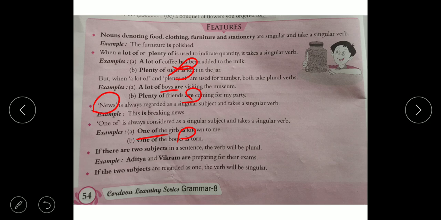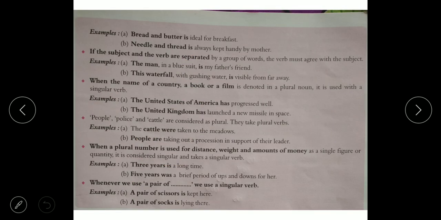If there are two subjects in a sentence, the verb will be plural. Two subjects, Aditya and Vikram, so the verb is plural. If the two subjects are regarded as one, the verb will be singular. Like bread and butter is ideal for breakfast. We use is here because the two subjects are regarded as one, making one breakfast. Needle and thread is always kept handy by mother.